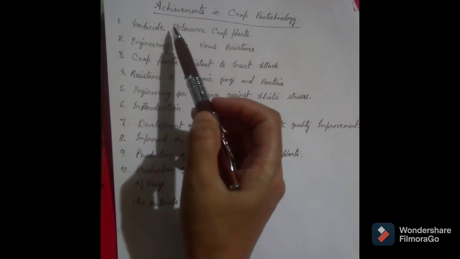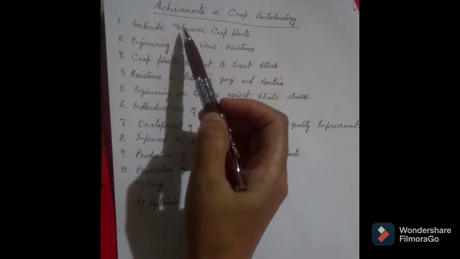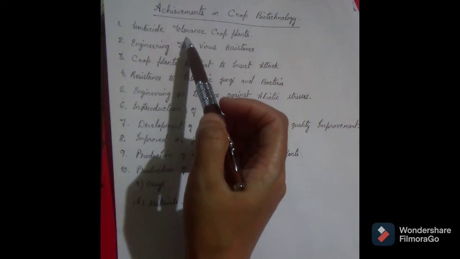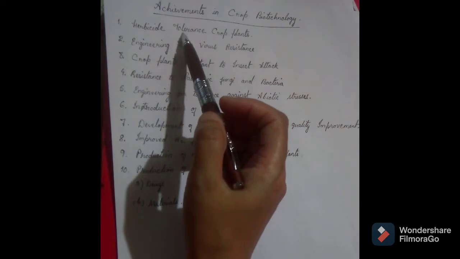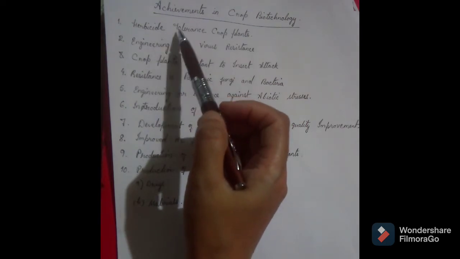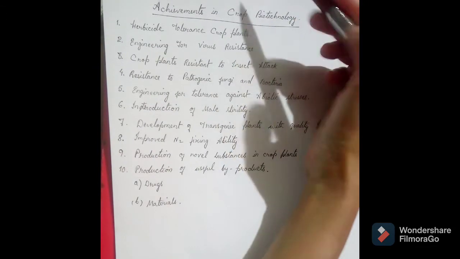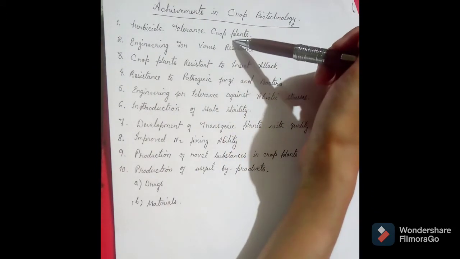Now, transgenic plants, that means those plants whose genes have been modified, are called transgenic plants. So these transgenic plants resistant to a number of herbicides have been successfully developed. So this is one of the achievements in crop biotechnology.